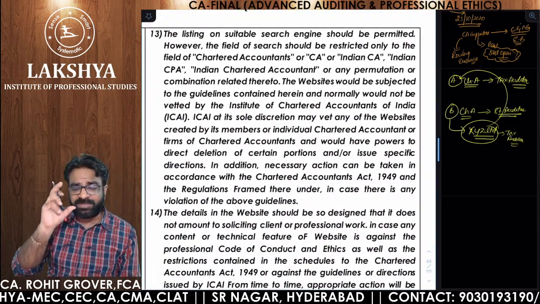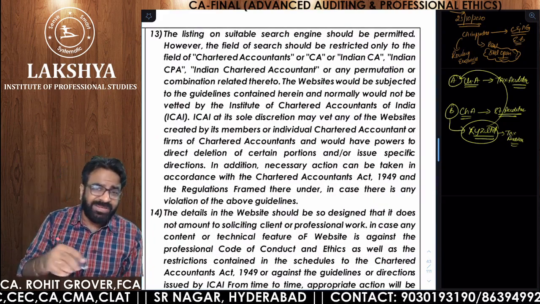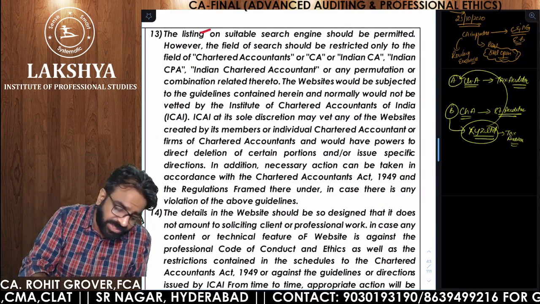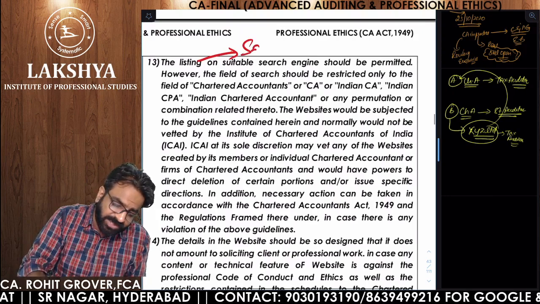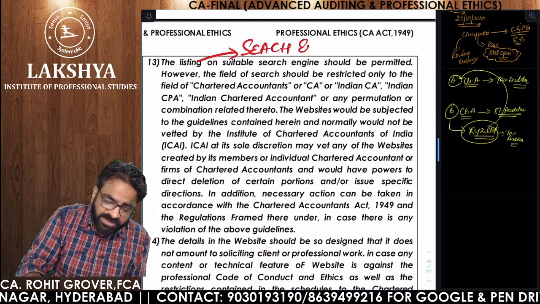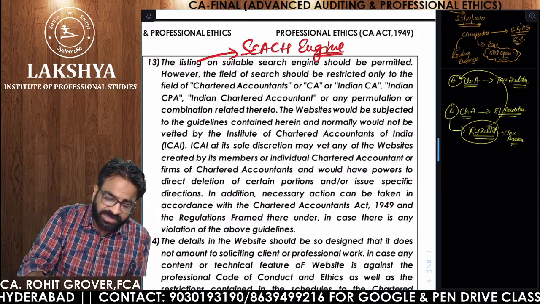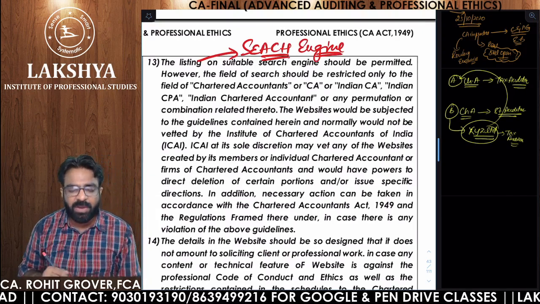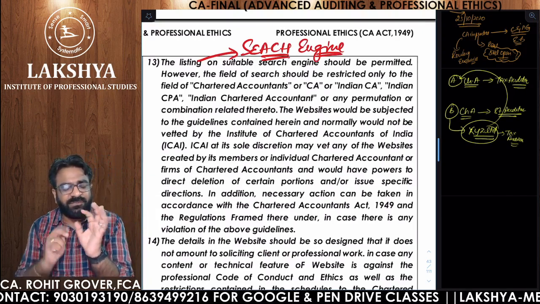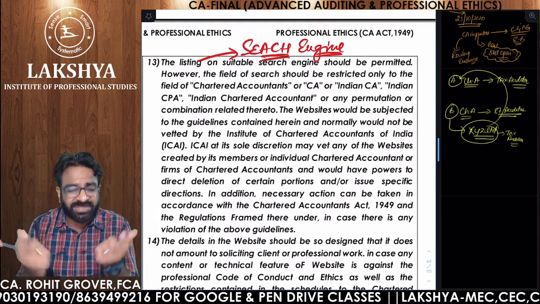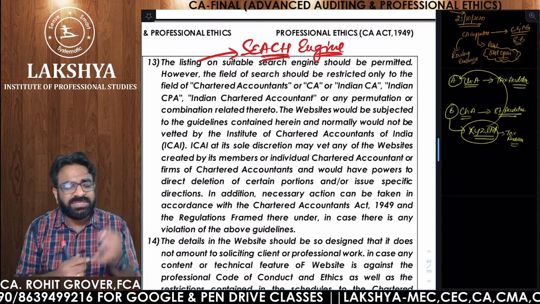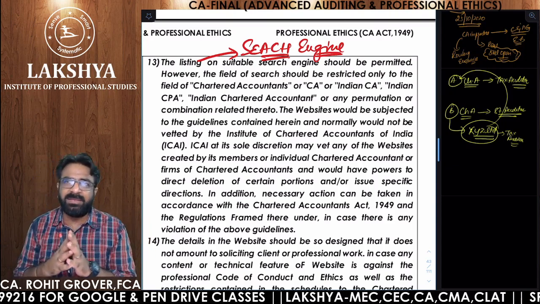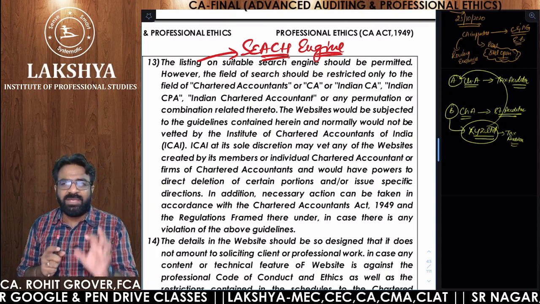So I told you, website guidelines are very huge. So can you have a search engine? Yes, you can have a search engine also. Like Google is a search engine, we can have a search engine on our website. But remember one thing, on that search engine, only those kinds of things can be searched which relate to your profession. CA, CMA, CS, Institute of Chartered Accountants.